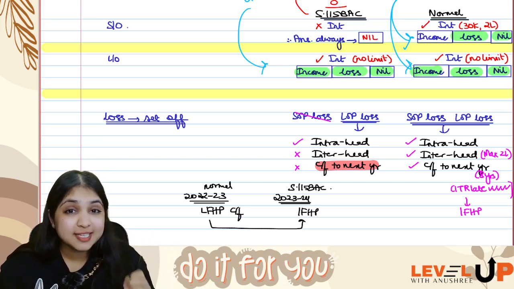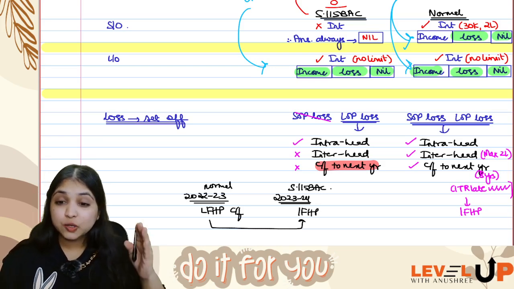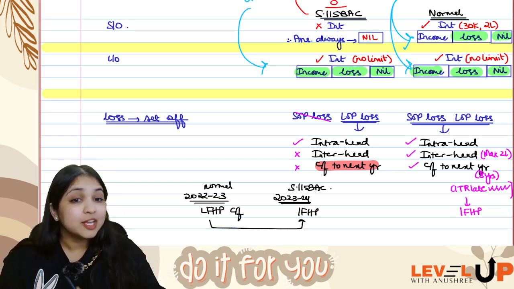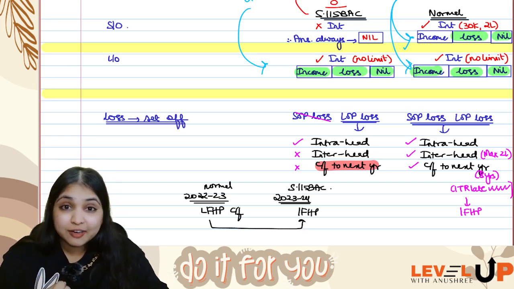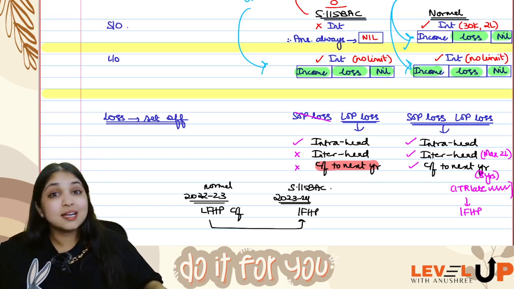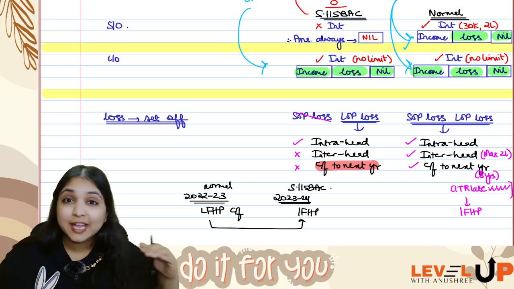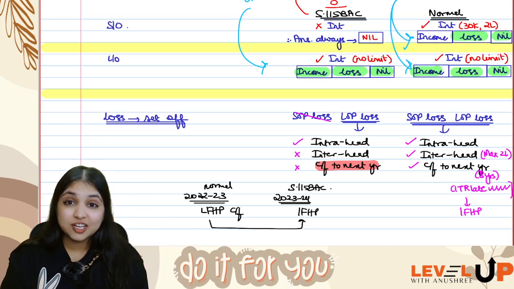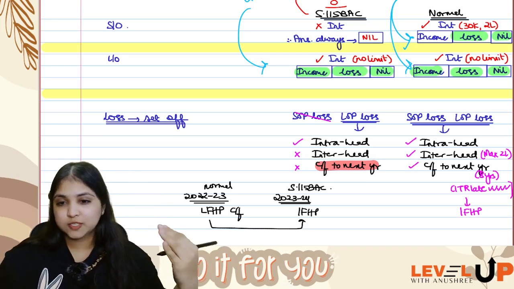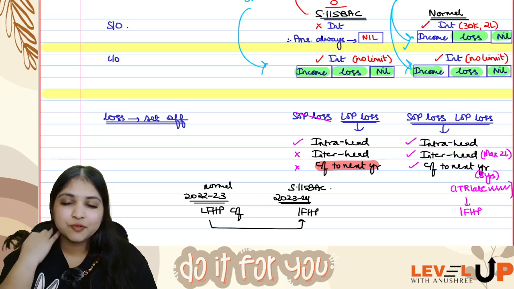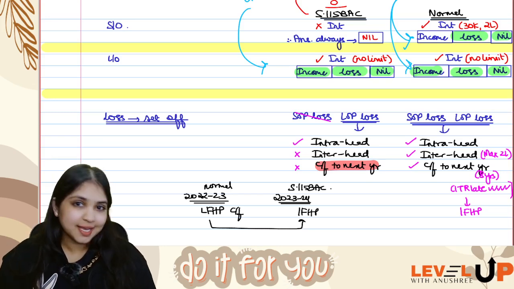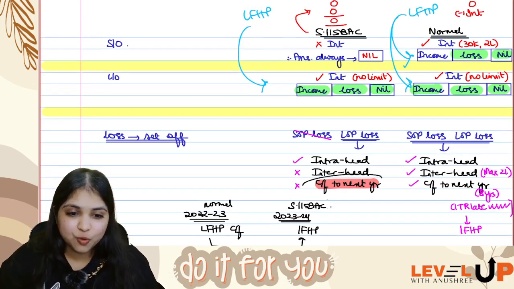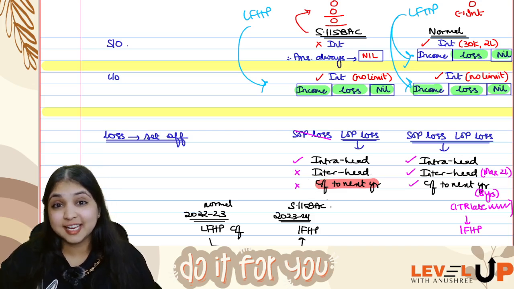Understanding? So if your assessee is following 115 BAC, you can only do intra-head adjustment of current year loss from house property. You cannot do inter-head. You cannot carry forward to the next year. Also, last year's brought forward loss, if you are having, you cannot adjust in the current year. You can only do intra-head adjustment of current year's loss from house property. Is this clear for everybody? Yes, guys. So this is it about your provision. The change is over here. I hope you've registered this in your memory.